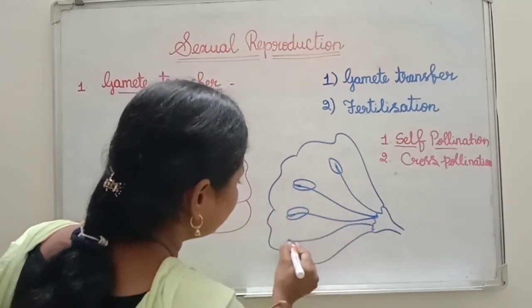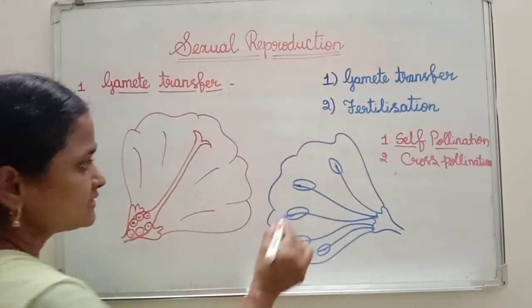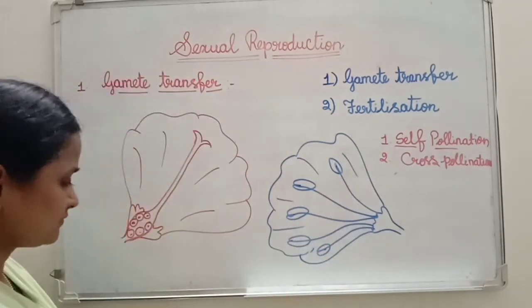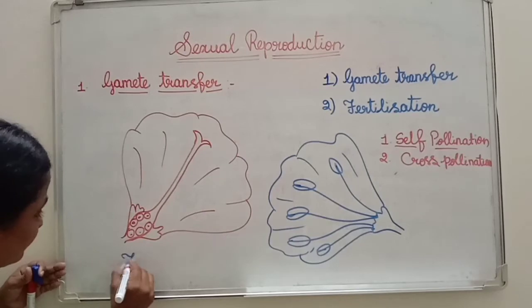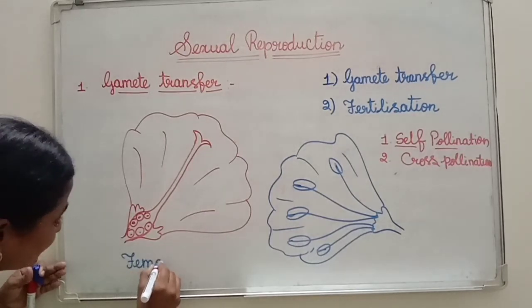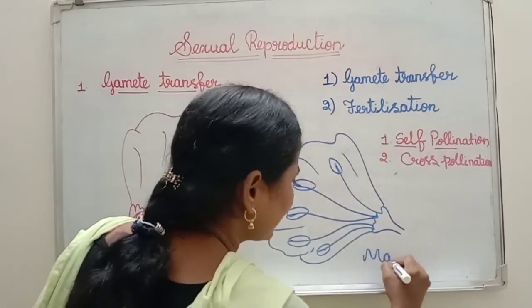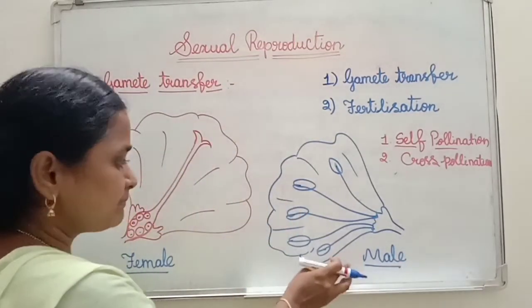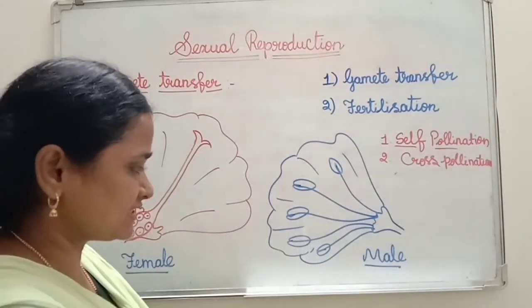That means only androecium is present, there is no gynoecium part. So this is the staminate flower. Here I will write, this is a female flower, that means pistillate, and this is the male flower, that means staminate. Only the male gamete is present in this flower. In this flower only the female gamete is present.